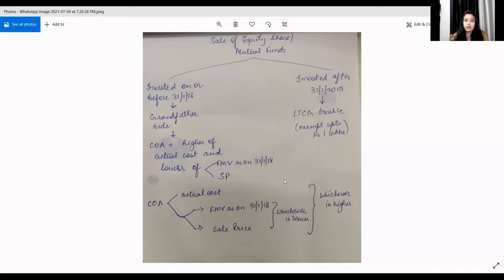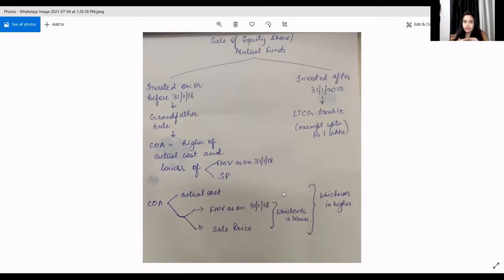I have made some notes regarding the provision instead of showing you the act. From Finance Act 2018, the provision relating to computation of long-term capital gain in case of equity shares or mutual fund has been changed. Earlier, LTCG, long-term capital gain, was exempt under Section 10(38). But after Finance Act 2018, the same is taxable at the rate of 10%.